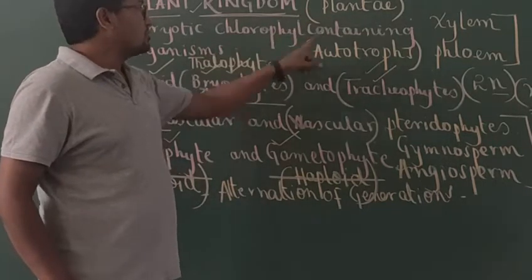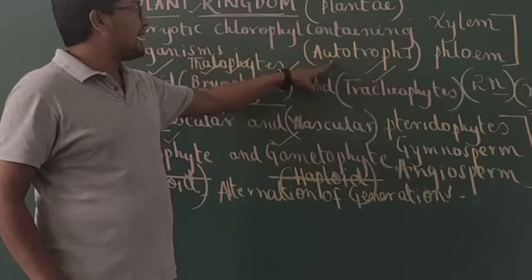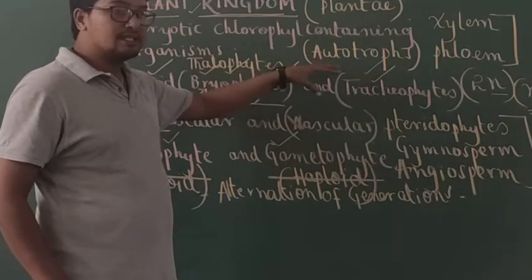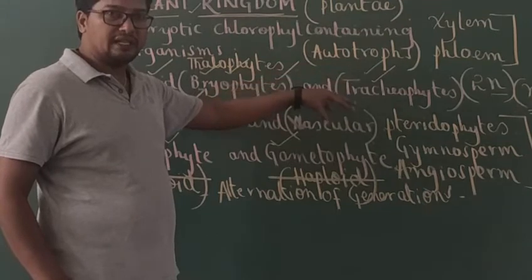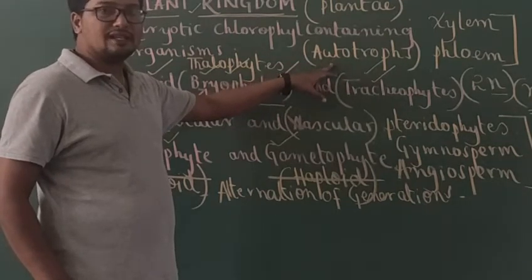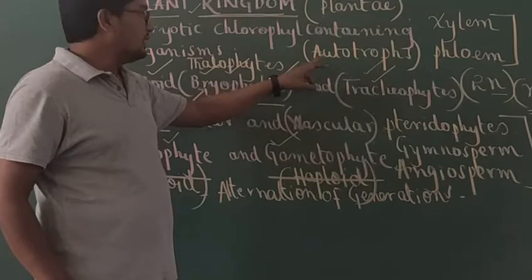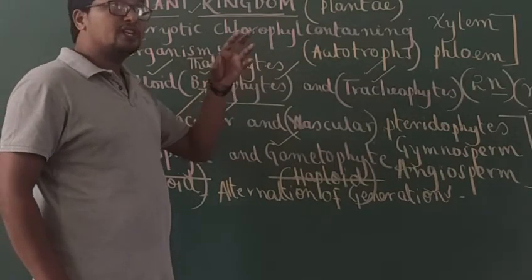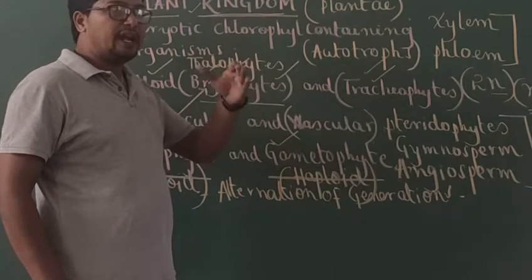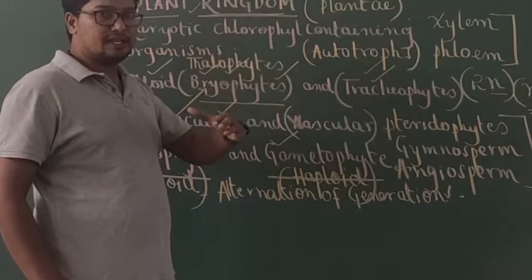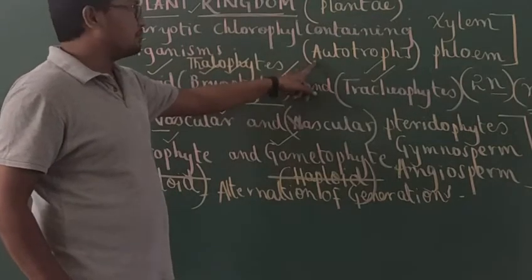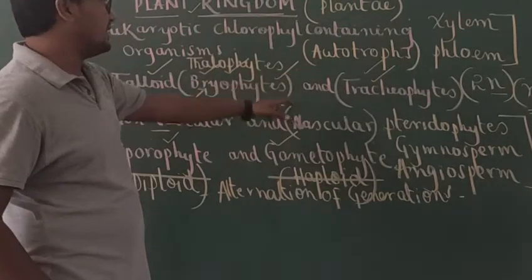Okay. So based on the mode of nutrition, plants fall under the category of what? Autotrophs, because they can synthesize their own food materials. How can they synthesize their own food materials? Because they are provided with a green pigment, that is chlorophyll, which can trap the solar radiation and can fix the atmospheric CO2. Glucose etc. can be synthesized in a vital process called photosynthesis. That's why they are autotrophs.